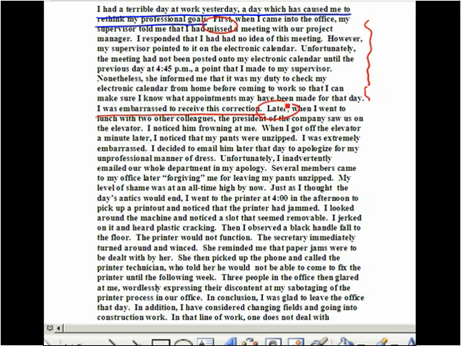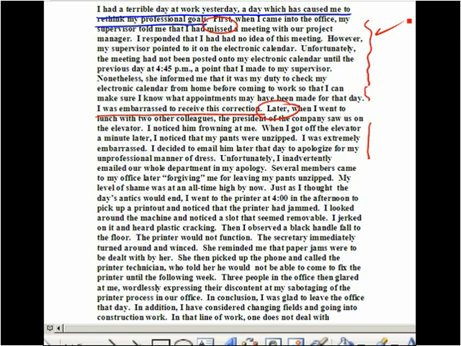When I went to lunch with two other colleagues, the president of the company saw us on the elevator. I noticed him frowning at me. When I got off the elevator a minute later, I noticed that my pants were unzipped. I was extremely embarrassed. I decided to email him later that day to apologize for my unprofessional manner of dress. So we have another chronological or time order explanation of something that happened, and it happened later in the day, which is why the writer puts it second.